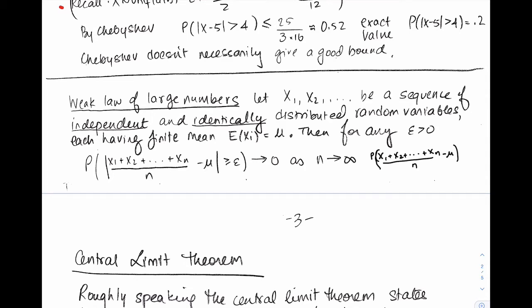The probability that this mean approaches mu as n goes to infinity is 1.